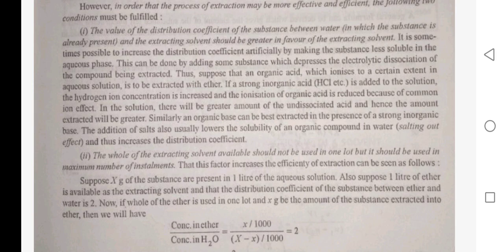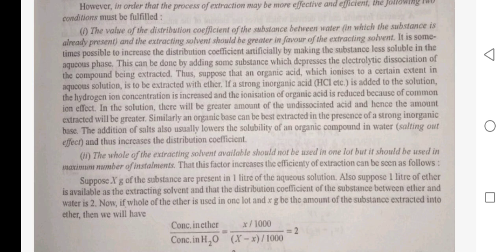It is sometimes possible to increase the distribution coefficient artificially by making the substance less soluble in the aqueous phase. This can be done by adding some substance which depresses the electrolytic dissociation of the compound being extracted. Thus, suppose that an organic acid which ionizes to a certain extent in the aqueous solution is extracted with ether.